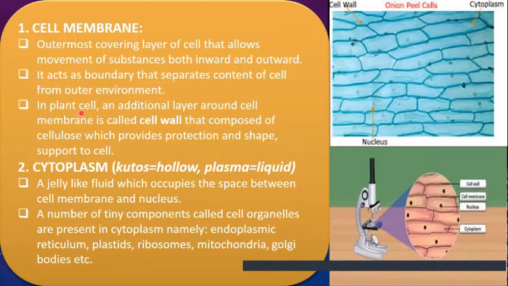In plant cells, I have already told you that the cell wall is present. This is an additional covering, which is composed of cellulose. And this cell wall protects the different cell organelles present inside the cell and gives shape and support to the cell. So this is the basic function of the cell wall in the plant cell.